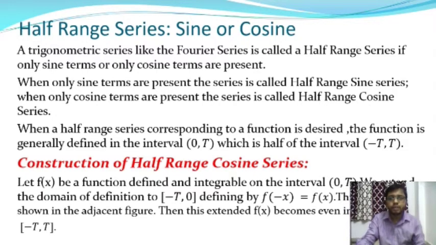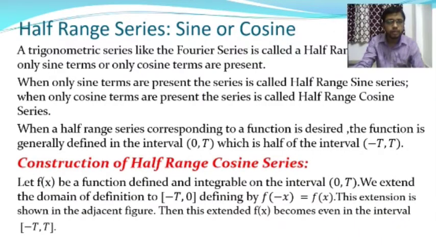When a half range series corresponding to a function is desired, the function is generally defined in the interval 0 to t. So in a half range cosine series or half range sine series, the function is defined in the interval 0 to t, which is half of the interval minus t to plus t.